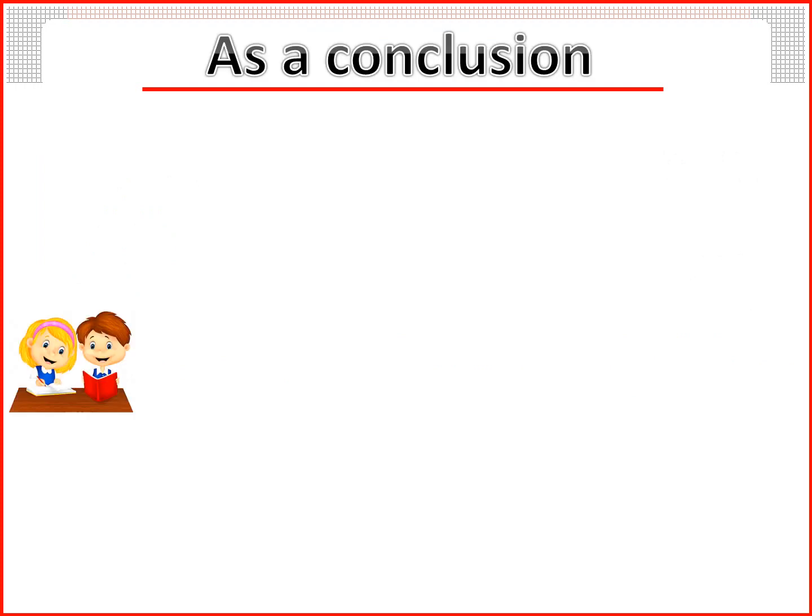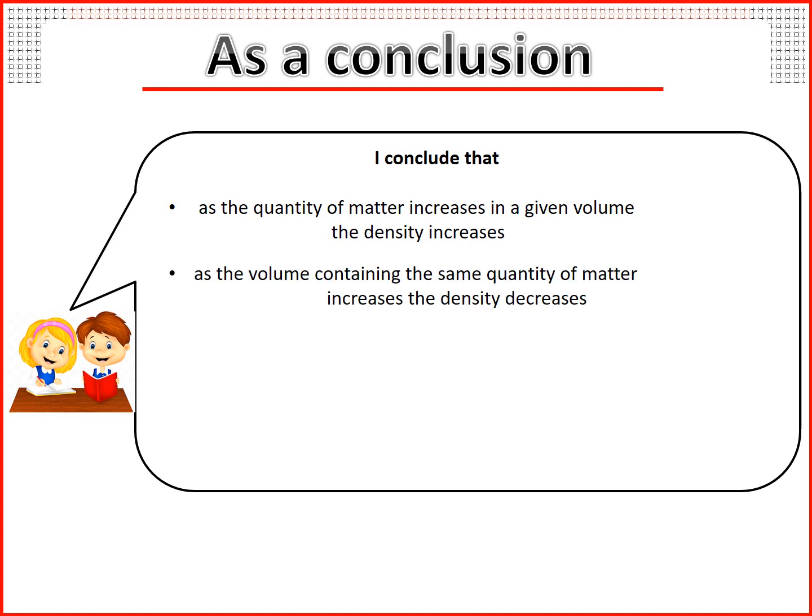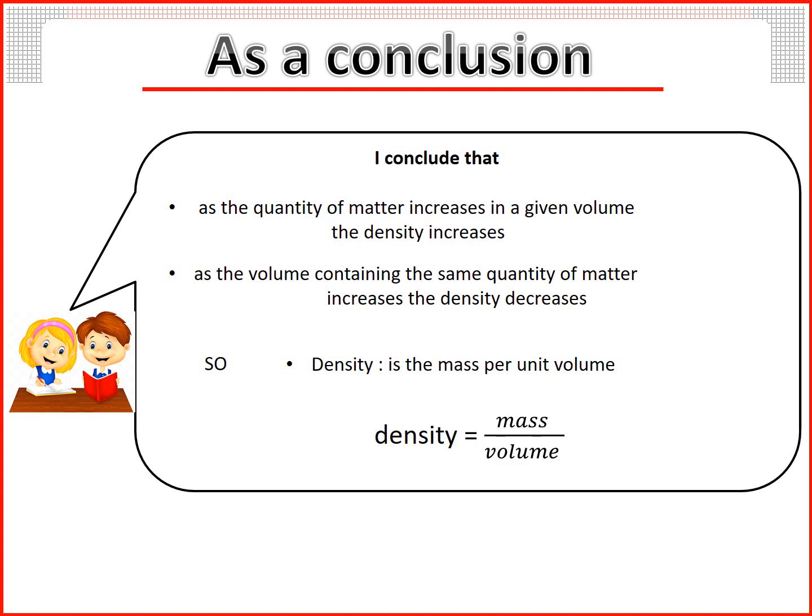As a conclusion, I conclude that as the quantity of matter increases in a given volume, the density increases. As the volume containing the same quantity of matter increases, the density decreases. So, density is the mass per unit volume, and density equal mass over volume.